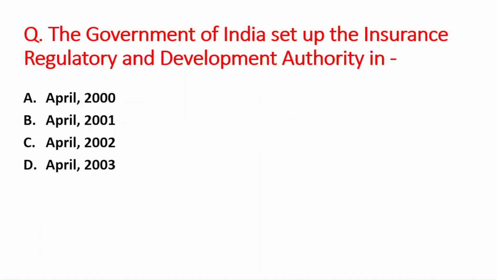Next question is, the Government of India set up the Insurance Regulatory and Development Authority in: A option is April 2000, B option is April 2001, C option is April 2002, and D option is April 2003. The right answer is option A, that is April 2000.